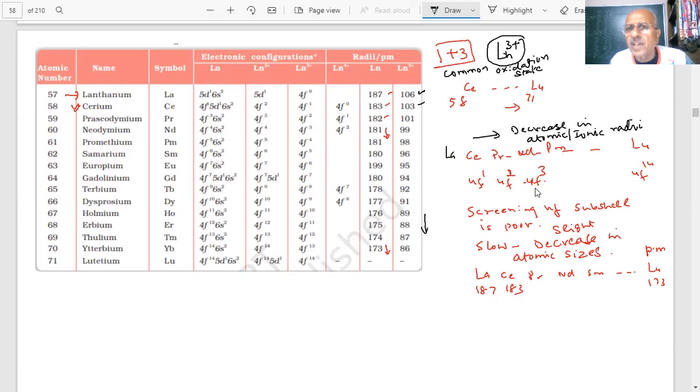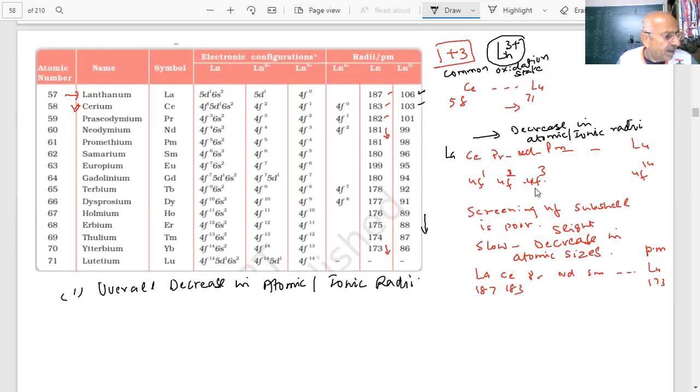It is not a very large decrease, but there is a definite decrease, student. So the overall decrease in atomic and ionic radii from lanthanum to lutetium, 57 to 71,